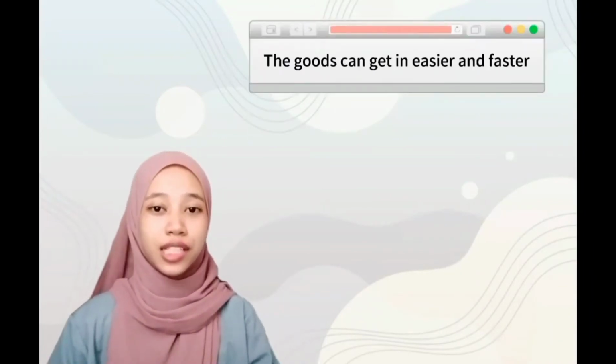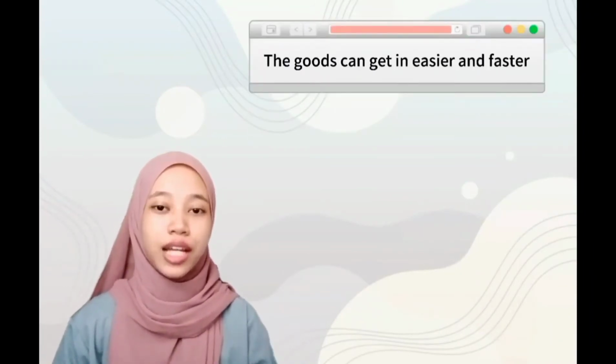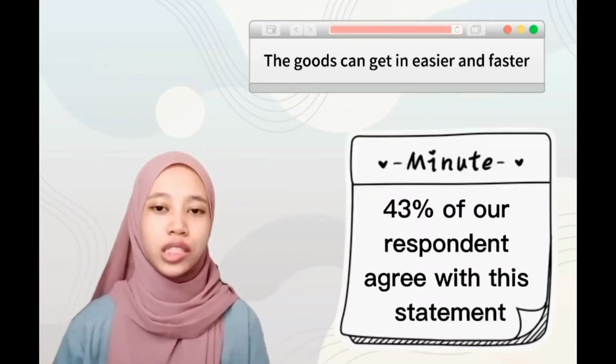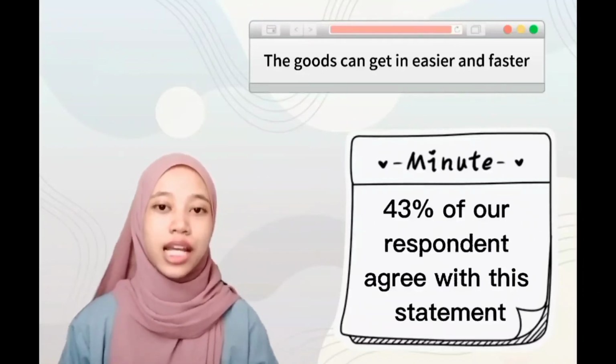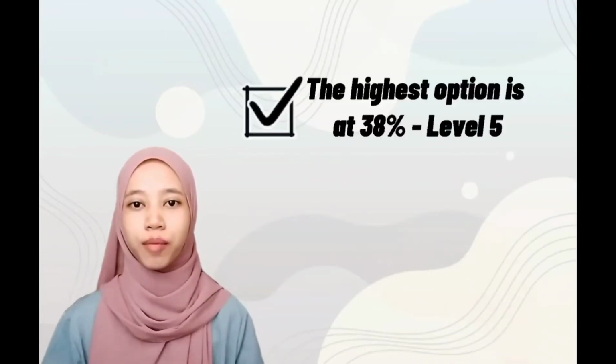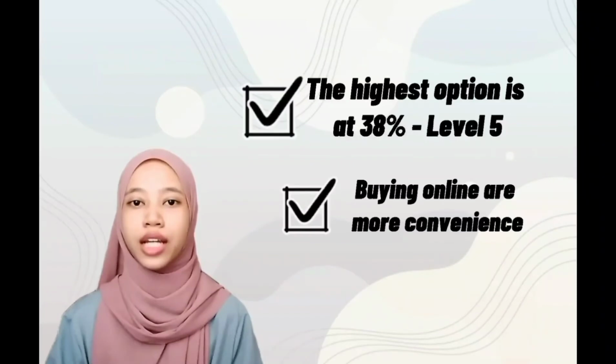It's easier and faster to get by buying the goods from the website. 43% respondents said their preferences at level 4, which is the majority of them agree that all goods and products that they get from the website can be delivered in a short period and easy way. From the observation, we got 38% at level 5 when we asked them if it is more convenient to shop online. It is the highest result that we get compared to any level.